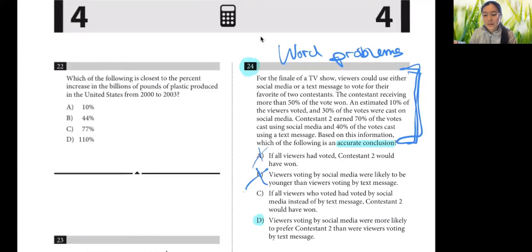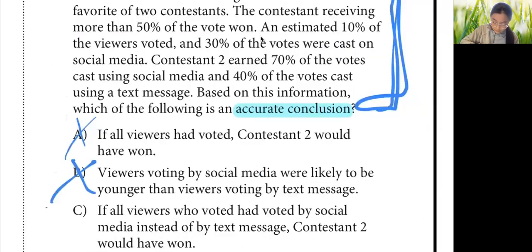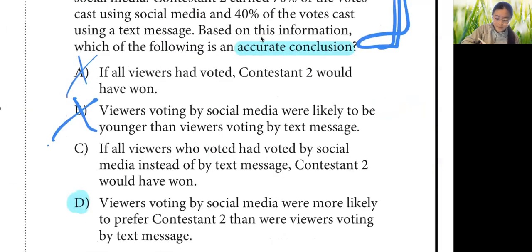But this is saying if all viewers who voted had voted by social media instead of text message, contestant 2 would have won, like a statement. But that's not true because we don't know what the text message people would have said if they went on social media and voted. And this is just too general and not specific. We're not given specific evidence for this statement.